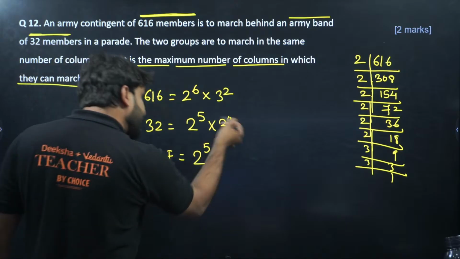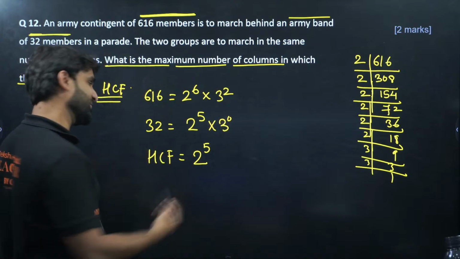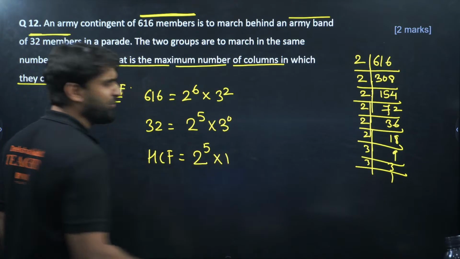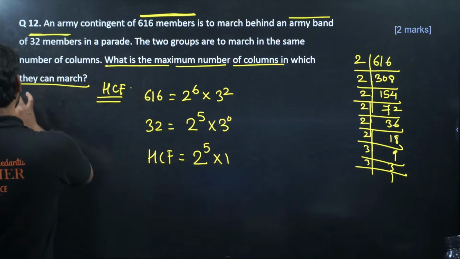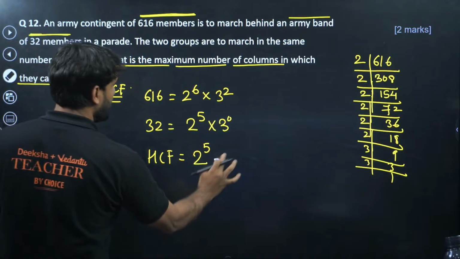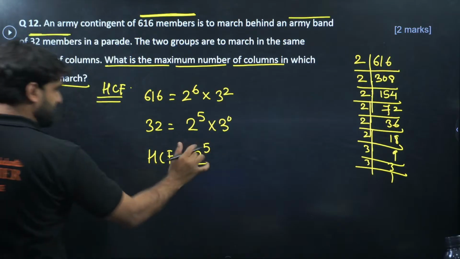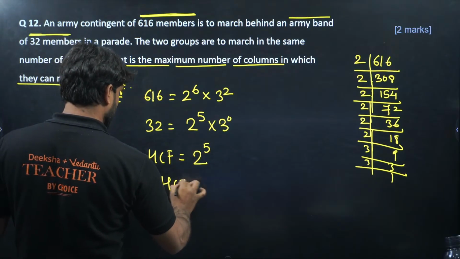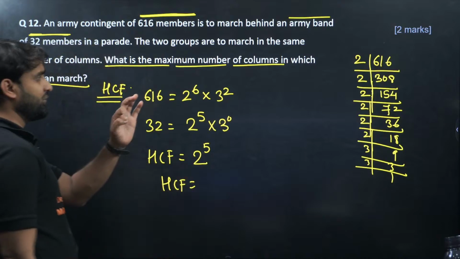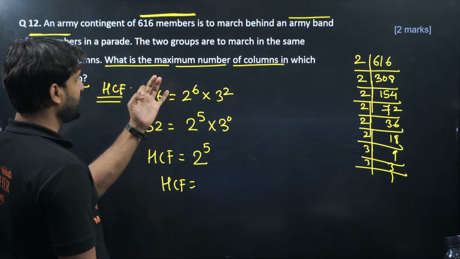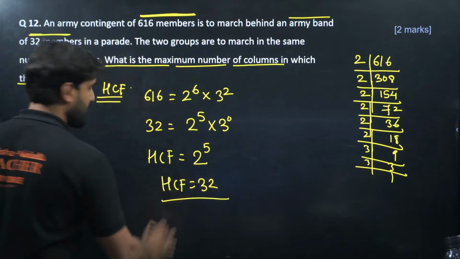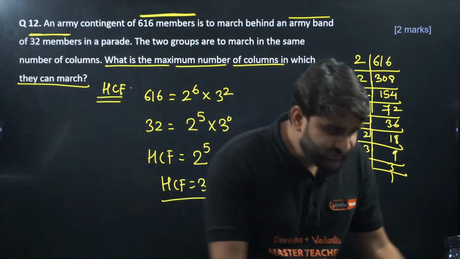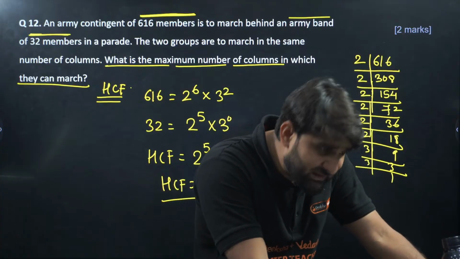What will be the least? 3 to power 0. Right? So 3 to power 0 is obviously a 1, so we don't need to write it over there, we can ignore that value. So can we please solve this? So this is equal to 2 2 ja 4, 4 2 ja 8, 8 2 ja 16, 16 2 ja 32. Yes, HCF will be there.